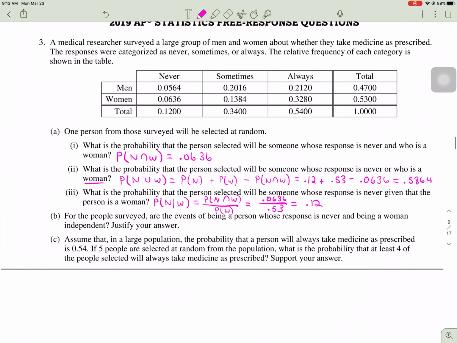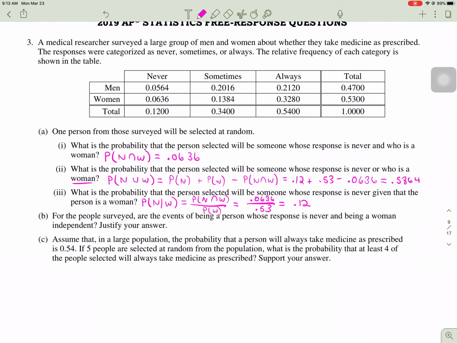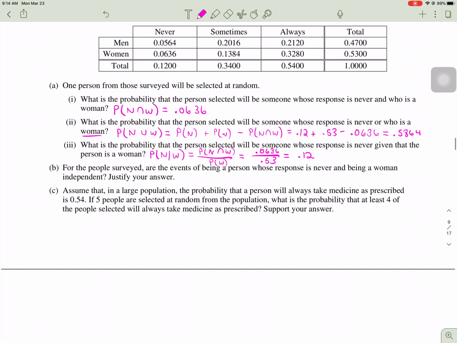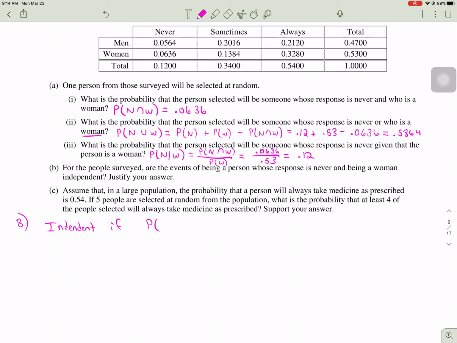Sorry. Good. Part B. For the people surveyed, are the events of being a person whose response is never and being a woman independent, and justify your answer? Now, there are a few different ways to check independence, but I think the easiest way here is, let's put, B, independent if the probability of never and woman, the probability of never taking your prescription as you should times the probability of being a woman, does that equal the probability of never and woman? If you can multiply two events and the probability of them both happening equals that, then they are independent.